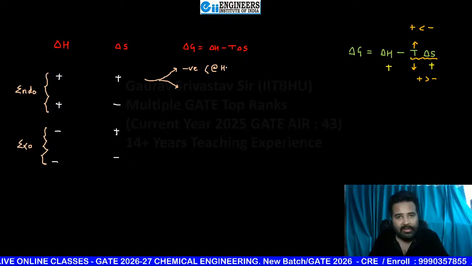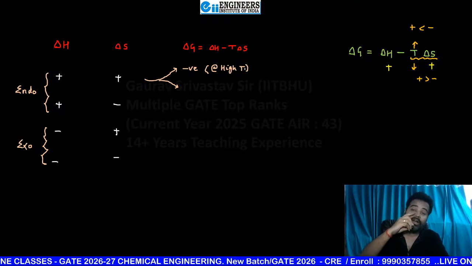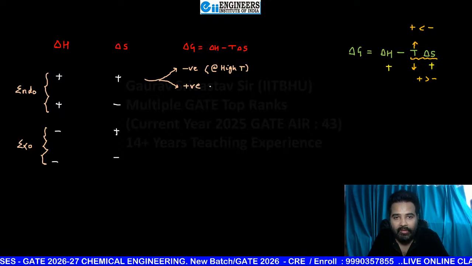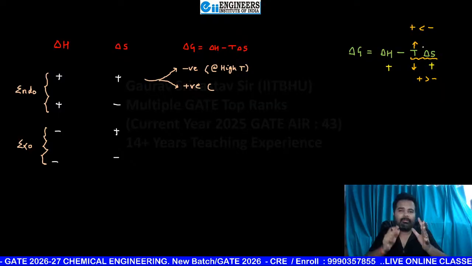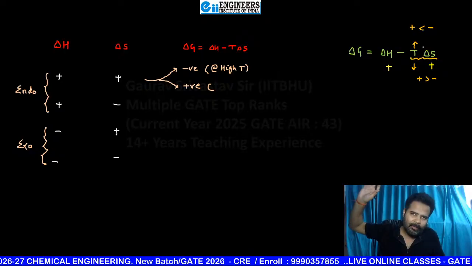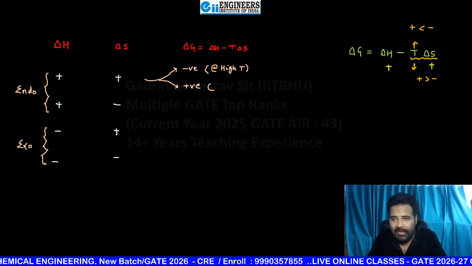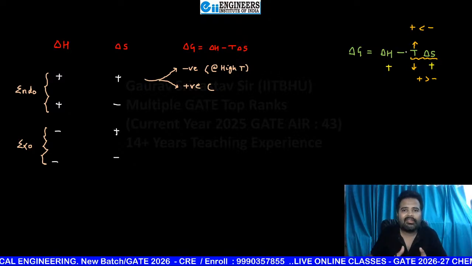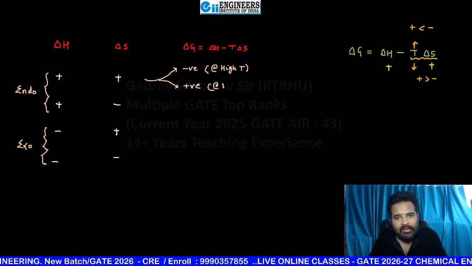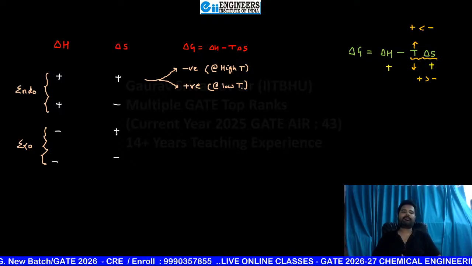If the temperature is high, the sign will come negative, and the sign will come positive when the complete term T delta S is less. It is not just the value of T, it is not just the value of delta S, it is the complete value of T delta S. So if T is clearly less, then T delta S is less, and clearly here you get positive at low temperature. Oh my god.